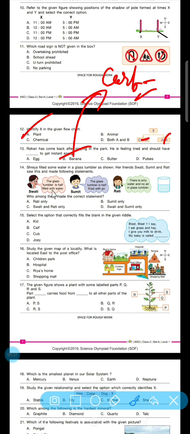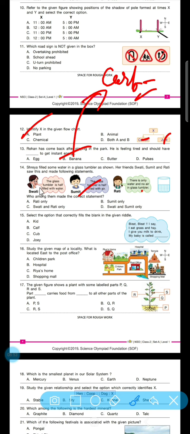This glass tumbler is half filled with water. This glass tumbler is half filled with air. There is only water and no air in the glass tumbler. So among which of them made the correct statement?